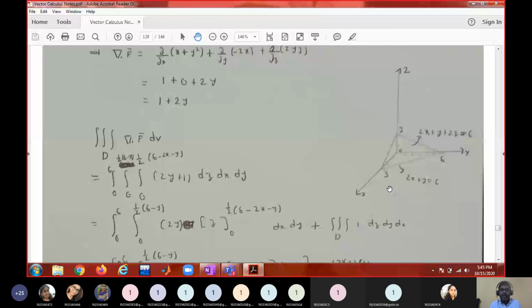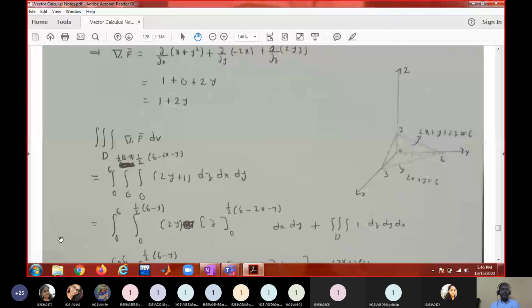Then the remaining x and y limits you take on the projection, which is a triangular region. For x limits, draw a line parallel to the x-axis. The line equation is 2x plus y equal to 6. So x varies from 0 to (6 minus y) by 2, and y varies from 0 to 6.